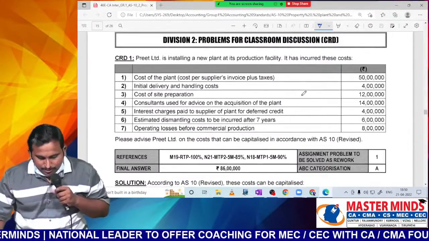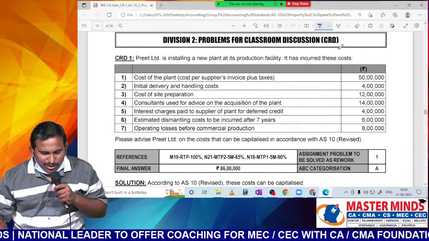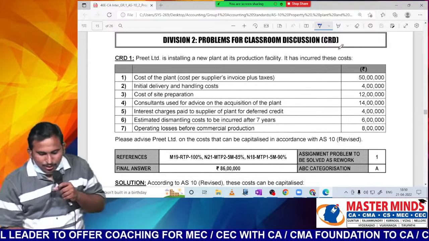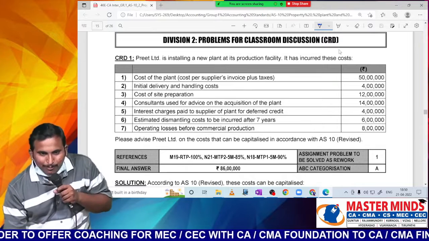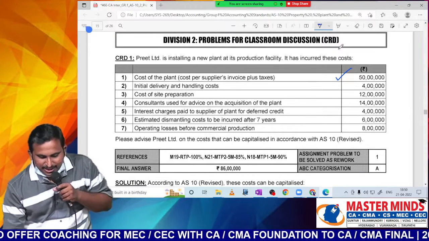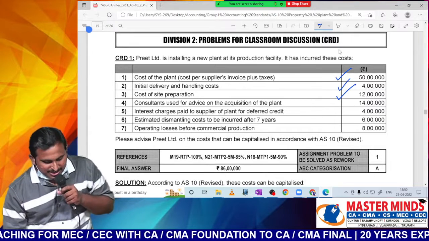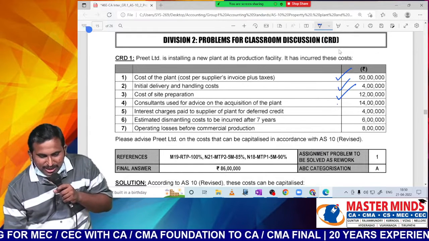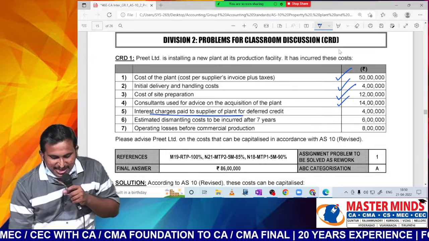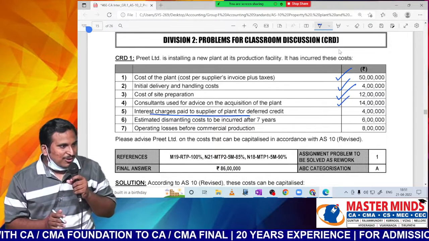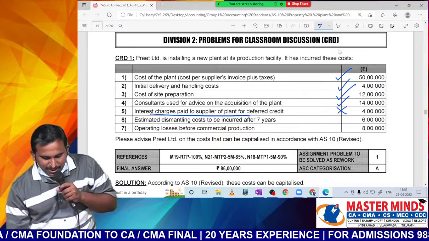Now, look here carefully. Usually more questions are asked on initial recognition, sir, that is cost. Now, cost of the plant, will this be part of the cost or not? Yes. Initial delivery and handling costs? Yes. Site preparation costs? Yes. Consultants used for advice on the acquisition? Yes. Interest charges paid? Usually interest is not a part of the cost unless it is a qualifying asset. So this will not be part.